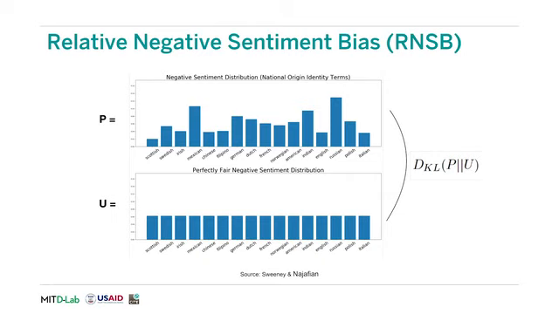This score is the divergence between the set of probabilities for negative sentiment for national origin identity terms and the uniform distribution. The uniform distribution describes a perfectly fair case wherein no demographic is receiving unequal amounts of sentiment in the word embedding model.